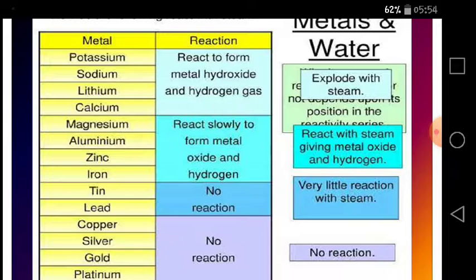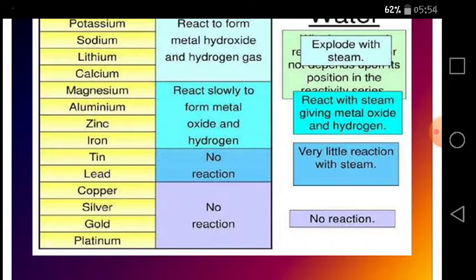While magnesium, aluminium, zinc and iron react slowly with water to form metal oxides and hydrogen, they react with the steam giving metal oxides and hydrogen. Tin and lead show no reaction with simple water, while they react very little with the steam.